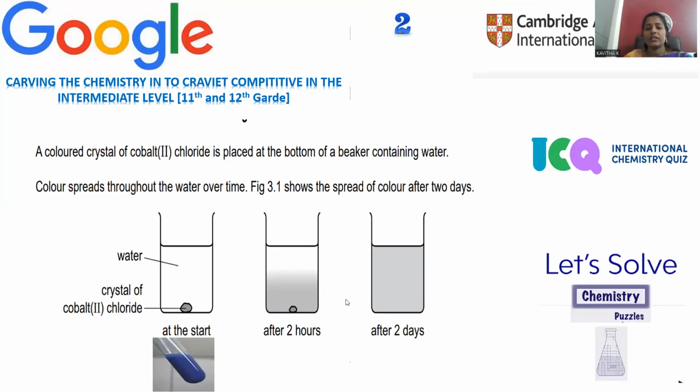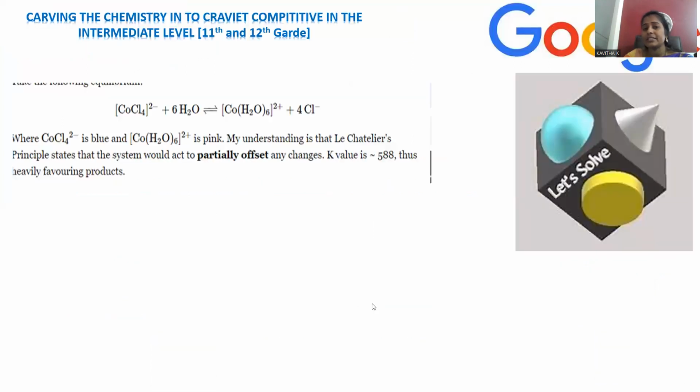So the question is, what kind of change can you notice whenever these crystals of cobalt chloride are inserted into water in such a way. After 2 days you can notice miscibility of cobalt chloride with water. So what chemical changes can you notice? In order to explain, we have the chemical equation over here.